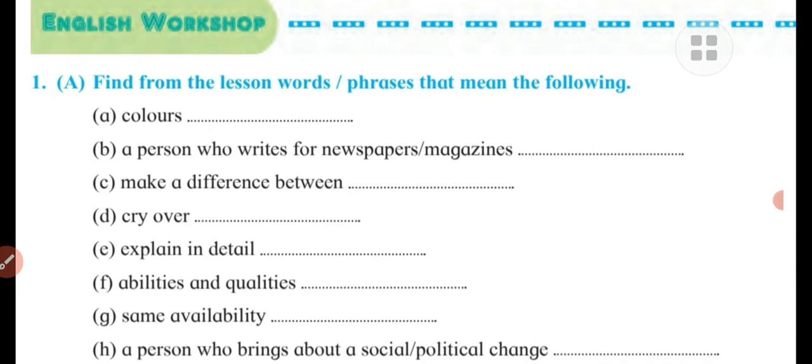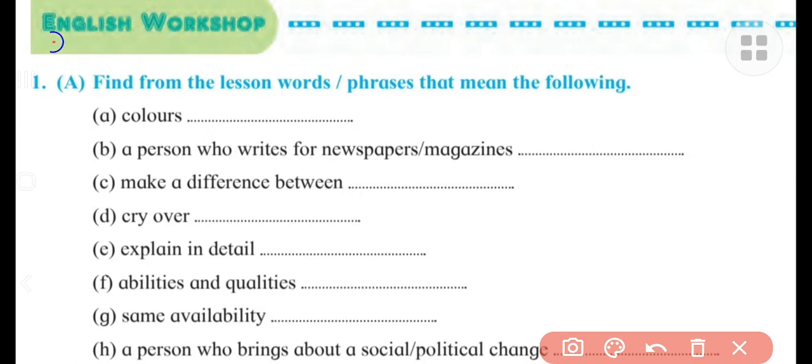Today through this video we will try to understand how to complete the activities given in the English workshop of the chapter "Nature has created man and woman as equals." Now, we have to find out from the lesson some words and phrases that mean the following. Understand? The chapter we have already seen, and therefore, with the help of this lesson, we have to find out some of the important words and phrases and their meanings, for the given words here.